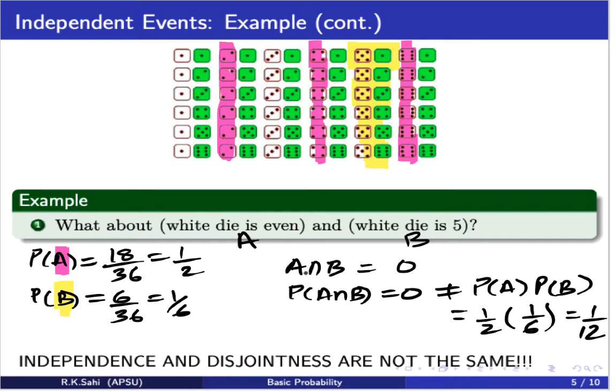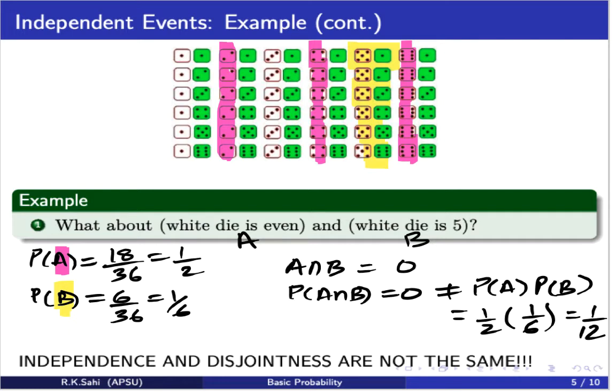And also notice, the probability being 0, which we talked about in the previous session, shows that these events are mutually exclusive. So very important, independence and disjointness are not the same. Keep this little thing in mind.